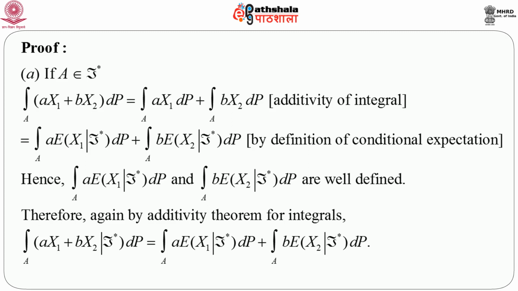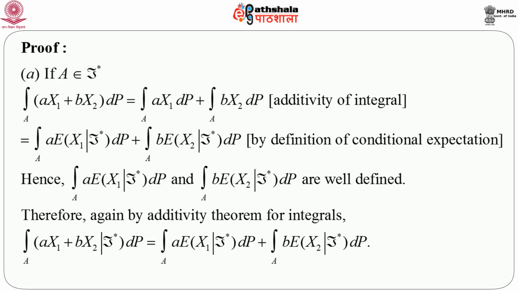Since these two integrals are well defined, we can again apply the additivity theorem for integrals to get the final result, that is expectation of a x1 plus b x2 given F star equals the integral over A of a times expectation of x1 given F star dP plus the integral over A of b times expectation of x2 given F star dP.